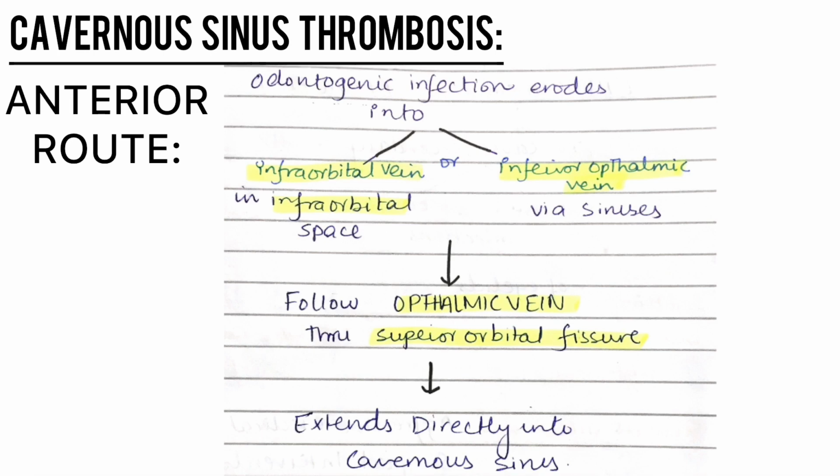It will follow the inferior ophthalmic vein, then via the sinuses, it will affect the main ophthalmic vein. From there, the superior orbital fissure directly enters into the cavernous sinus, causing infection and leading to cavernous sinus thrombosis.